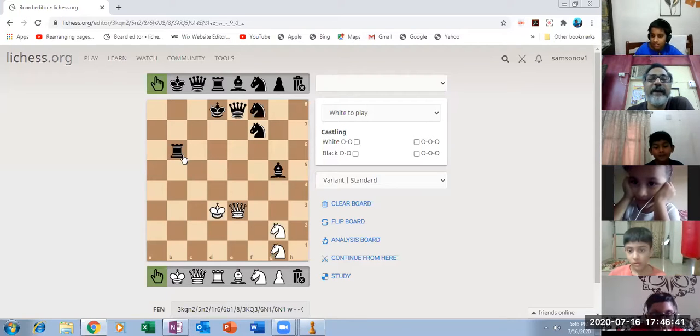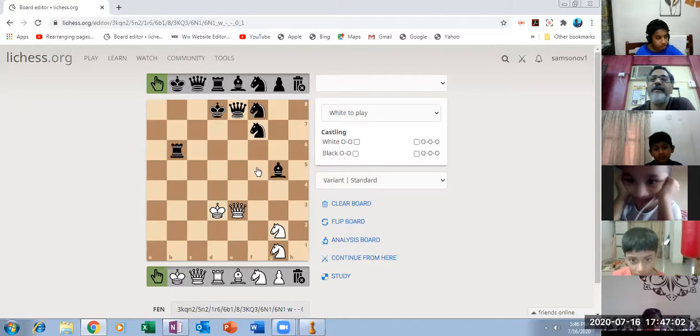It looks like a leg of an elephant, no? In India, we call it elephant, and internationally in chess language it is called rook, R-O-O-K, rook. Not the Hindi रुक; in Hindi we say रुक जाओ, but that is not this rook. Okay?